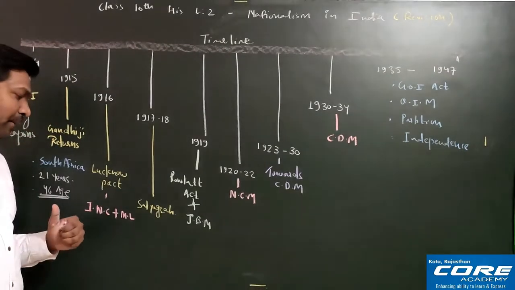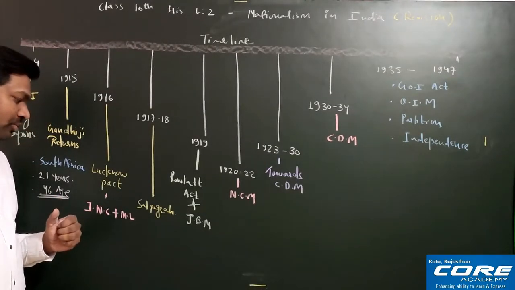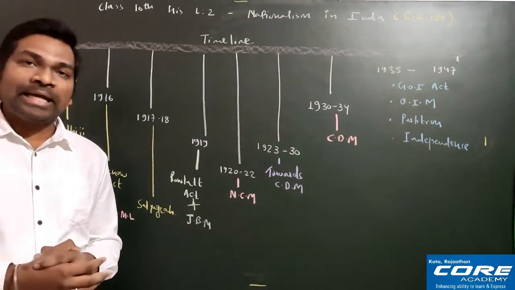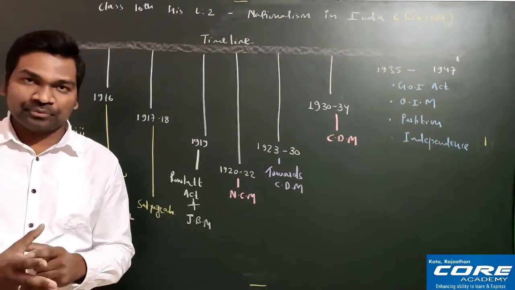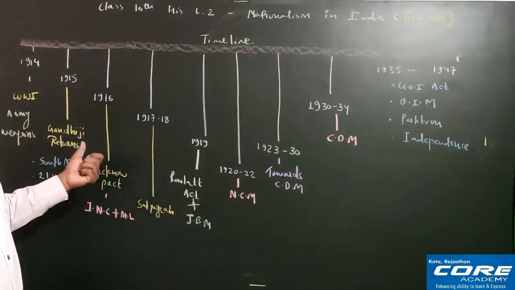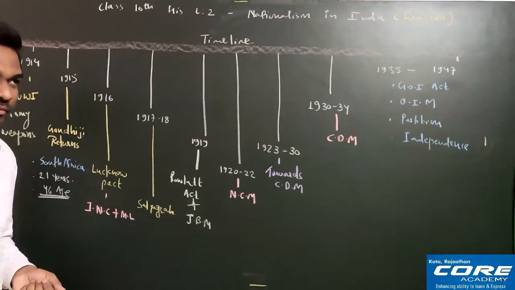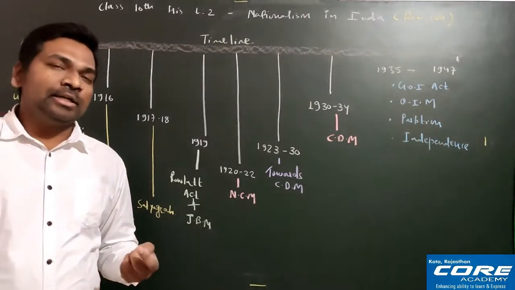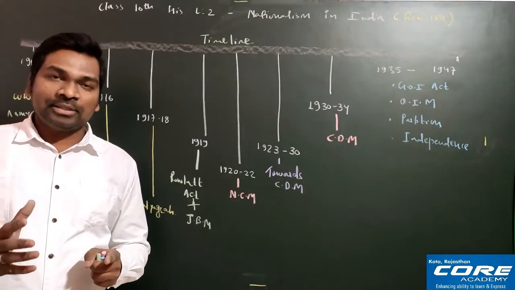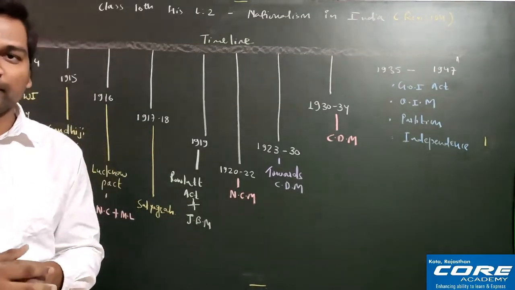Fine. Apart from that, you must also remember one more thing, the Indian National Congress in 1907. Okay, if you have attended my full lecture during the classes, you must remember I have also given some background information. So in 1907, the Indian National Congress was divided into two parts, that is, extremists and moderates, है ना?